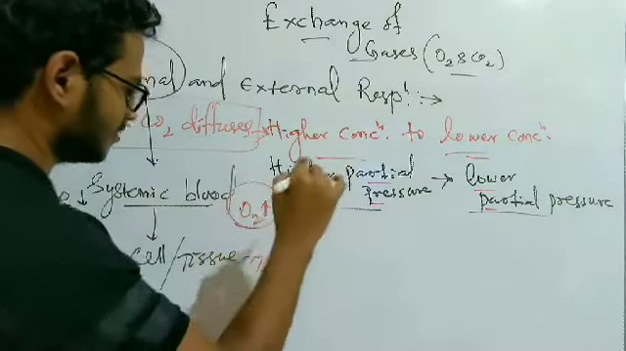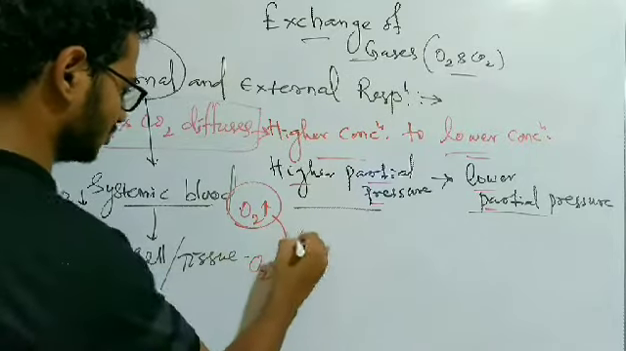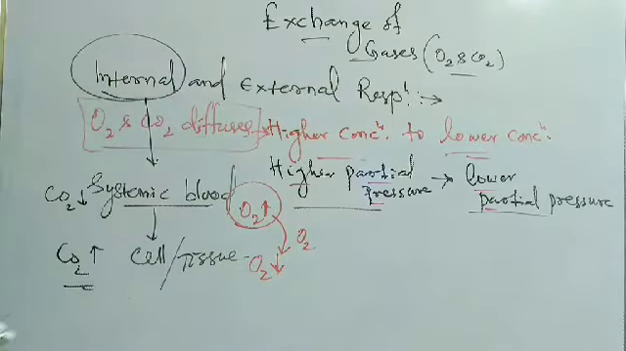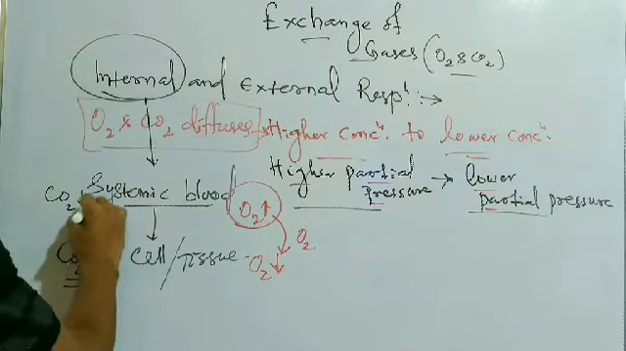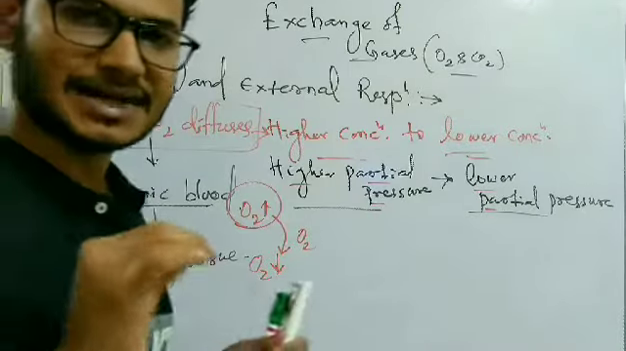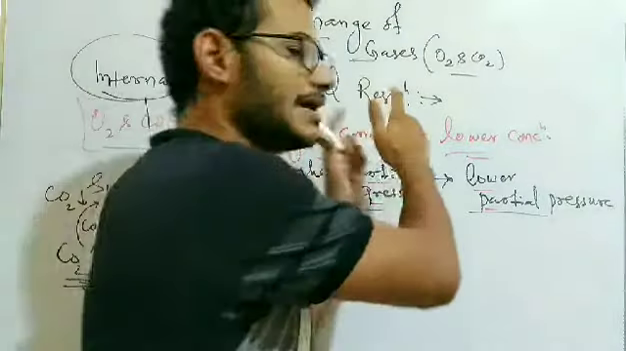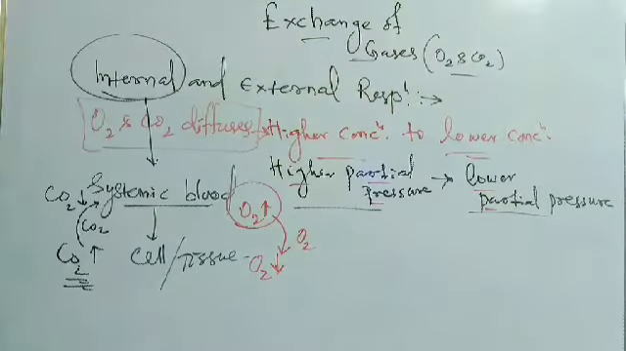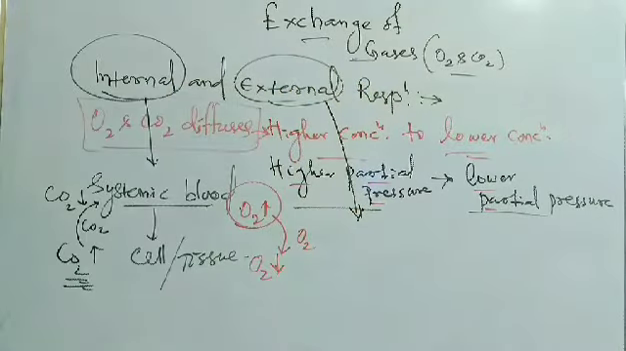Here the oxygen is of higher partial pressure, so from systemic blood it diffuses to the body tissue. Likewise, the carbon dioxide in the body tissue is of higher partial pressure, so it diffuses from body tissue to the systemic blood. So this is the internal respiration. It takes place in the innermost part of our body at the cellular level. But in external respiration, we will talk about the pulmonary exchange.